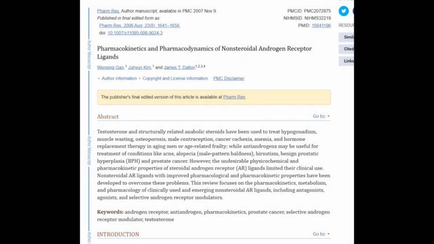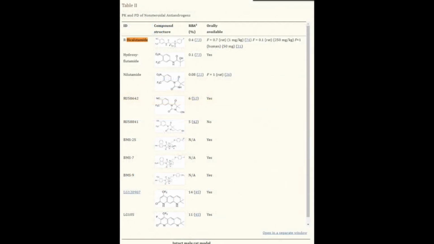In a paper titled, "Pharmacokinetics and Pharmacodynamics of Non-Steroidal Androgen Receptor Ligands," various non-steroidal androgen receptor ligands such as bicalutamide, flutamide, and nilutamide are discussed. These compounds, particularly the toluidines like bicalutamide, serve as prime examples of non-steroidal anti-androgens. They are specific to the AR, or the androgen receptor, without significant cross-reaction to other steroid receptors. Moreover, they exhibit long in vivo half-lives, with some lasting up to 6 days in humans.